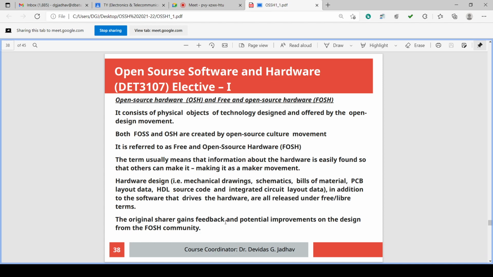So all that details can be design details, and that design details can be patented. Patented means that can be registered as an intellectual property, IP.